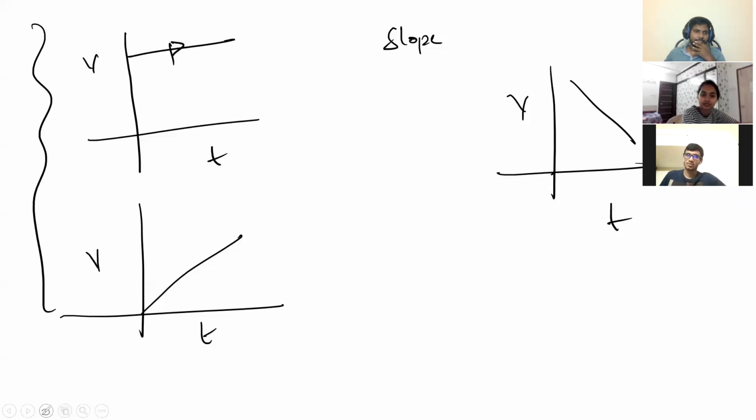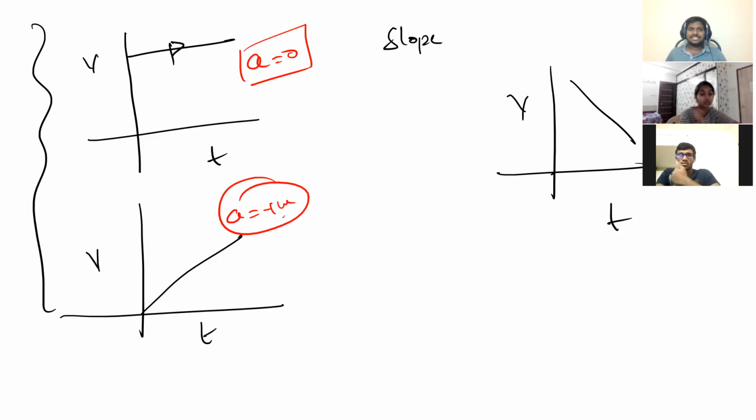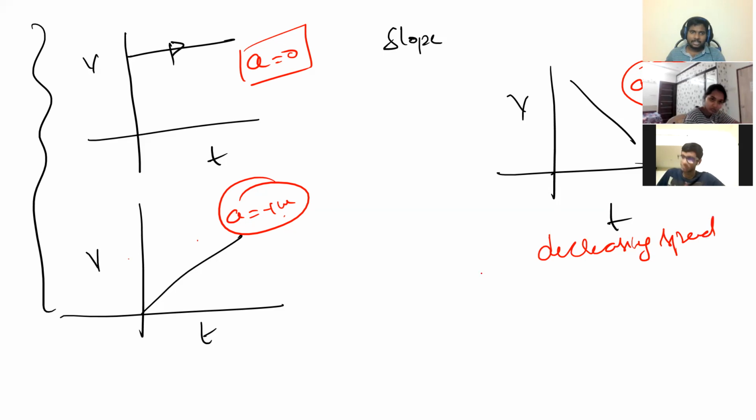Velocity time graph. Can you give information about it? First one, acceleration is 0. That's good. Here acceleration is positive and it is accelerating, because velocity is positive and acceleration is also positive. Here velocity is positive, but acceleration is negative, right? It is retarding. Decreasing speed. You can call it decreasing speed. And this you can call increasing speed.